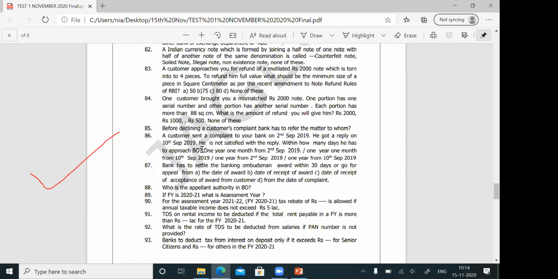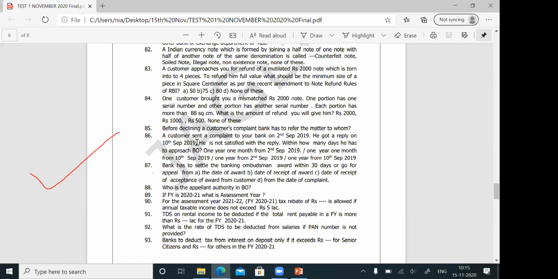Customer has sent a complaint on 2nd September. You gave a reply on 10th September. Customer is not satisfied with the reply. Then within how many days does he have to approach the banking ombudsman? Friends, whenever this question is asked, immediately what comes to our mind is 1 year, 1 month. That is only coming to our mind. To remove this, I will give the example, then you will understand when the customer has to go to the banking ombudsman.